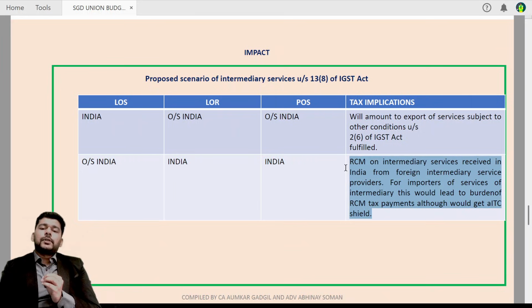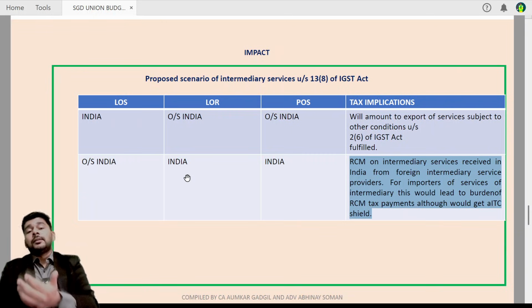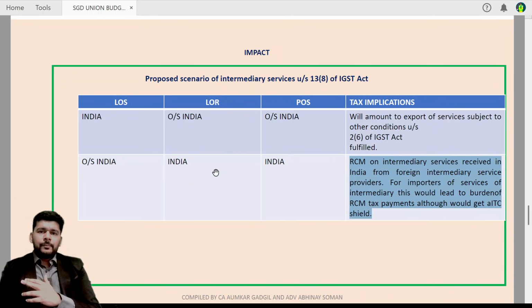If it is an import of service, it will now lead to an impact on reverse charge mechanism. Tax payment will be on the Indian person who is availing such foreign intermediary services in India. Friends, of course, once the reverse charge impact comes in, it will be making him to pay the tax under reverse charge in cash. Of course, he will be entitled for claiming the input tax credit, unless there is some limitation under section 16, beg your pardon, under section 17 of the CGST Act.